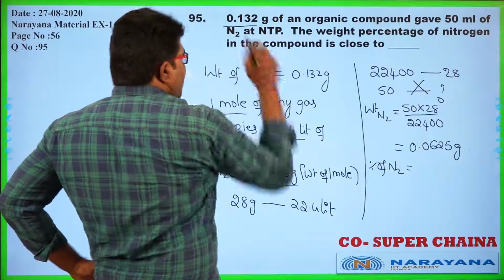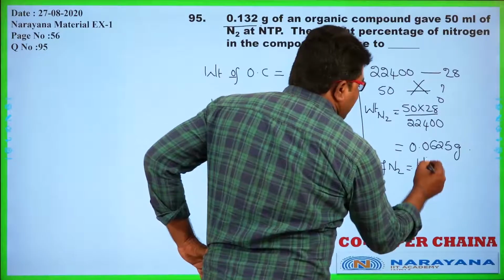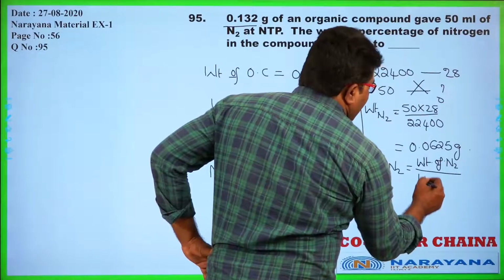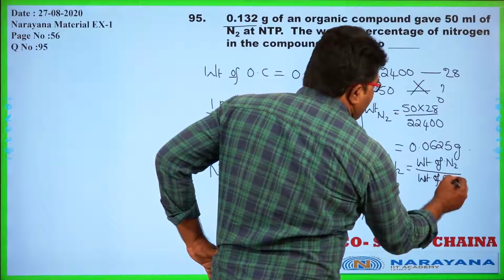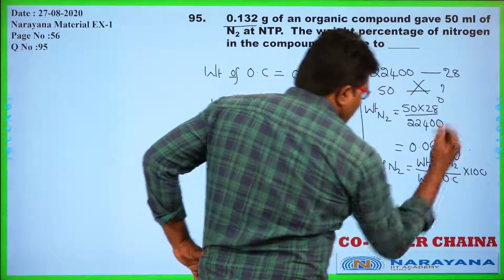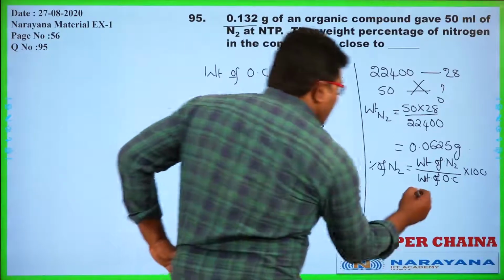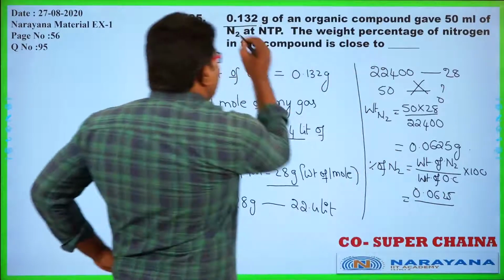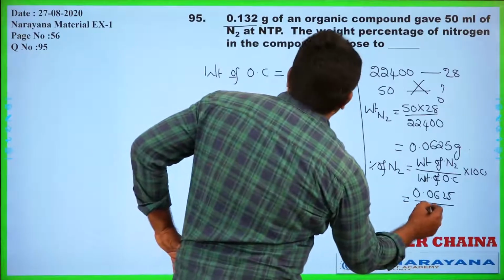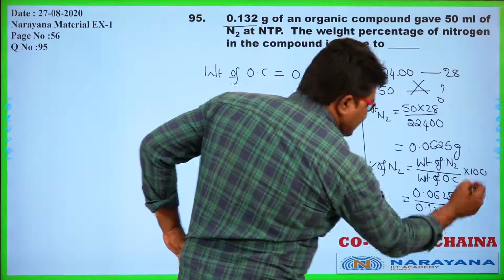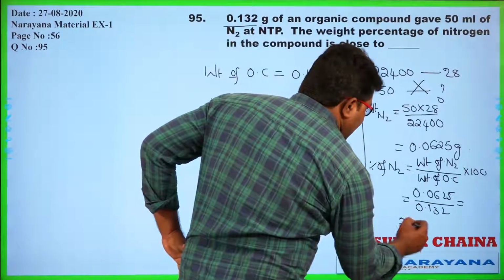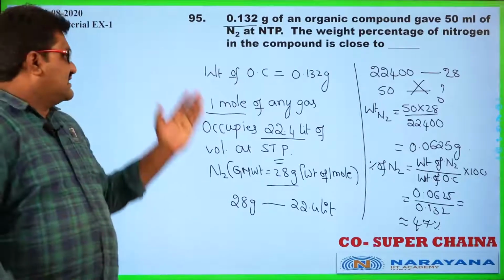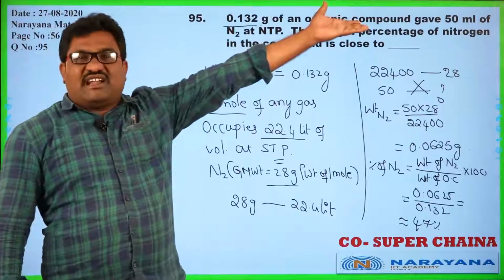Now the percentage of nitrogen in that compound. So the weight of the organic compound is this. Weight of nitrogen divided by weight of organic compound into 100. In this way we can calculate the percentage. So 0.0625 divided by the weight of the organic compound, the given organic compound 0.132. By doing this calculation I will get nearly 47%.